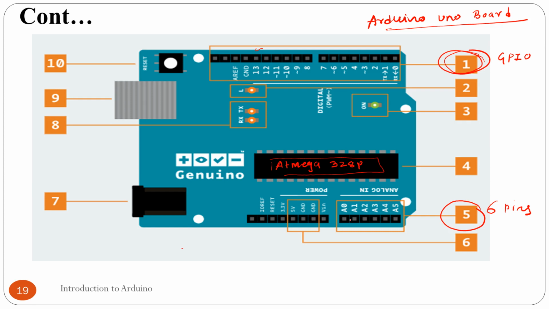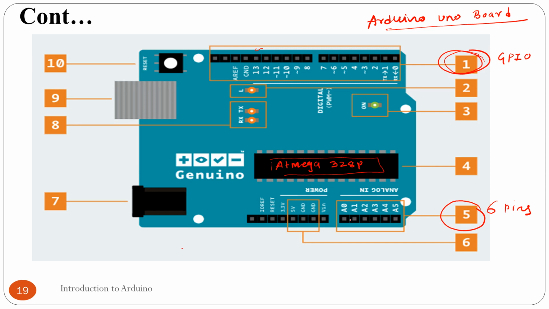Now the next question is how to identify analog or digital data. Suppose you have a sensor and you are not aware whether it gives analog or digital data. Then please remember this: just Google that particular sensor and search what type of output it gives. Based on that, you can connect that sensor or device to this microcontroller.